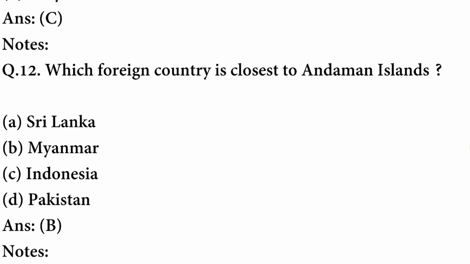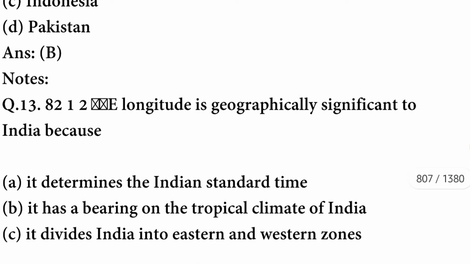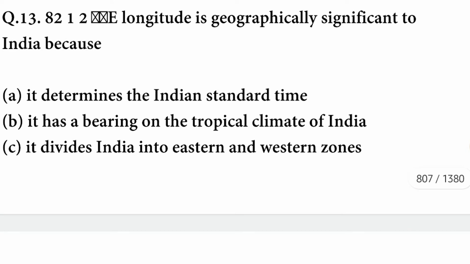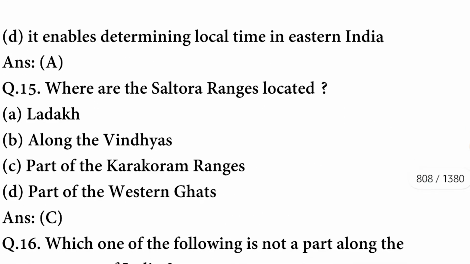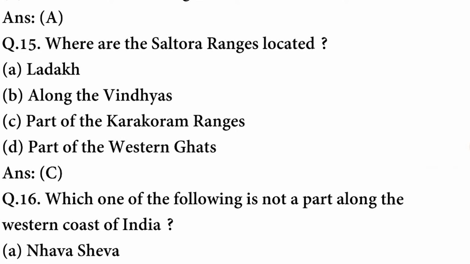Which foreign country is closest to Andaman Islands? The country is Myanmar. 82 and a half degrees east longitude is geographically significant to India because it determines the Indian Standard Time. A option is correct. Where are Saltoro ranges located? These are located as part of the Karakoram ranges.